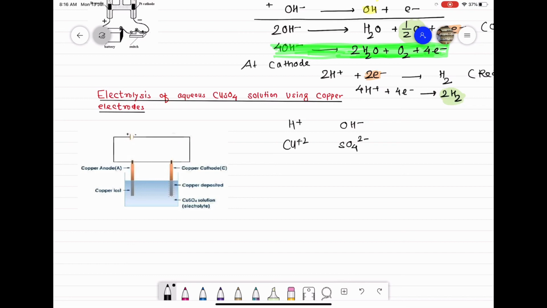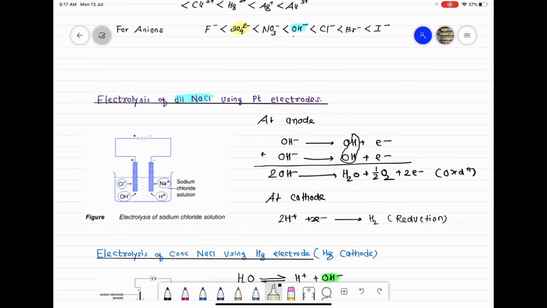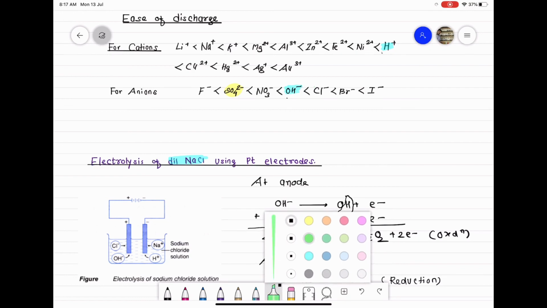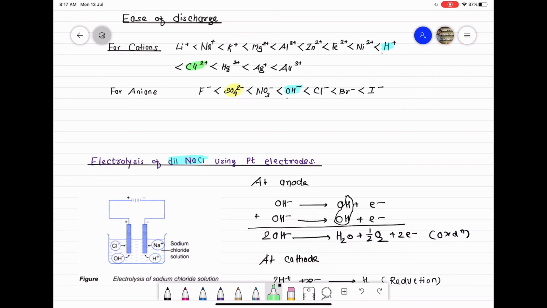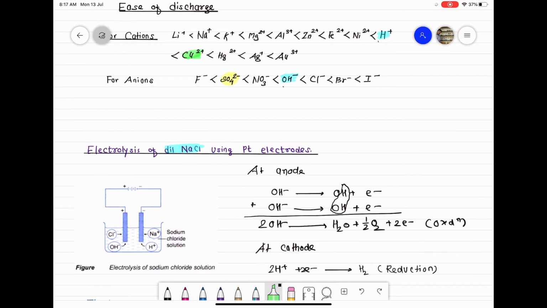sulfate ions. So class, the cations in the solution are H plus and copper ions. If you see the order of preferential discharge, H plus and copper ions, definitely H plus ion will get preference over copper ions. Sorry, copper ions will get preference over H plus ions. So if you see the order, H plus ions and Cu2 plus ions, the preference goes to copper ions. So copper ions should get reduced at cathode in preference to H plus ions.